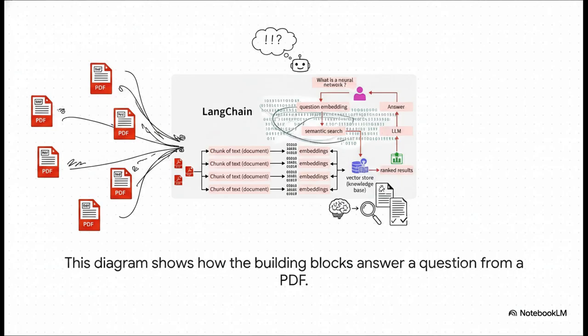A user asks a question about their private PDFs. So first, those documents are loaded into something called a vector store. You can just think of it as a super smart library that organizes information by meaning. Then, the retriever searches that library for the most relevant snippets. And finally, it gives only those relevant snippets plus the original question to the LLM. The AI now has the exact context it needs to give a perfect, tailored answer. That is the secret sauce to making an AI an expert on your stuff.